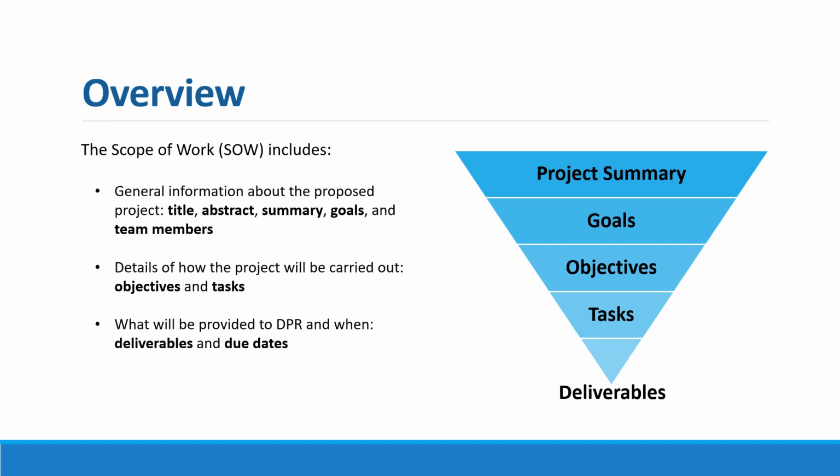An overview of what the scope of work includes. First, it includes general information about the proposed project. This is in the form of items like the title, a project abstract, a slightly more expansive project summary, the project's broad goals, and the list of team members. Further definition is added on how the project will be carried out through the objectives and the tasks. Finally, the information provided to DPR includes the deliverables and due dates and forms the proof that the tasks have been completed.